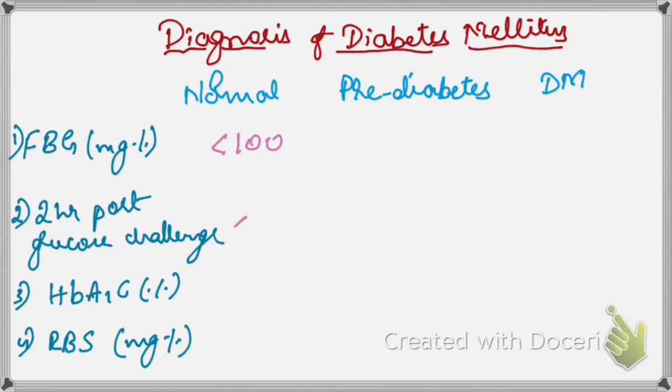So what are the normal values? Normal fasting blood glucose is less than 100 milligram per deciliter. The 2-hour post glucose challenge test is less than 140 and HbA1c is less than 5.6. RBS is less than 200.